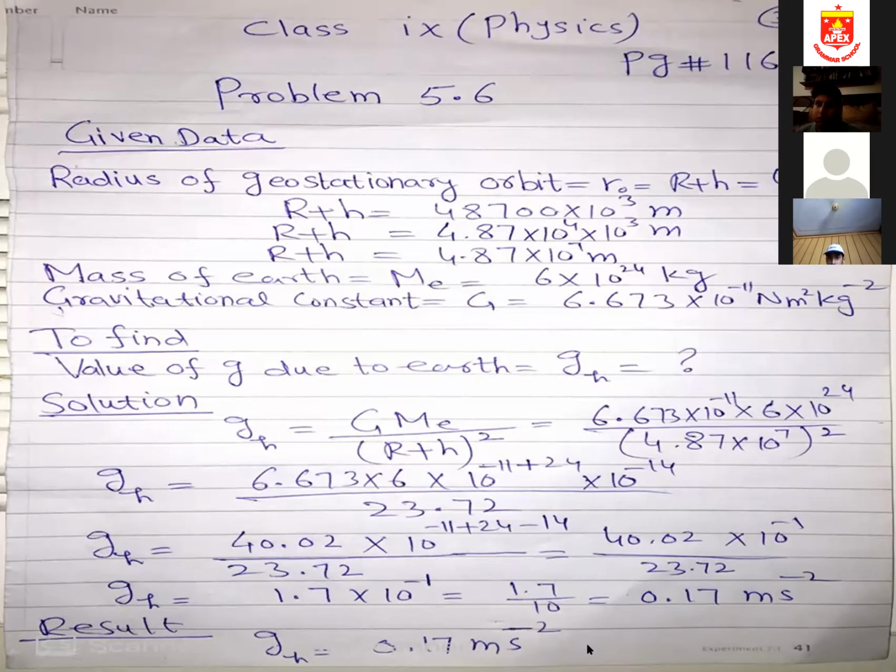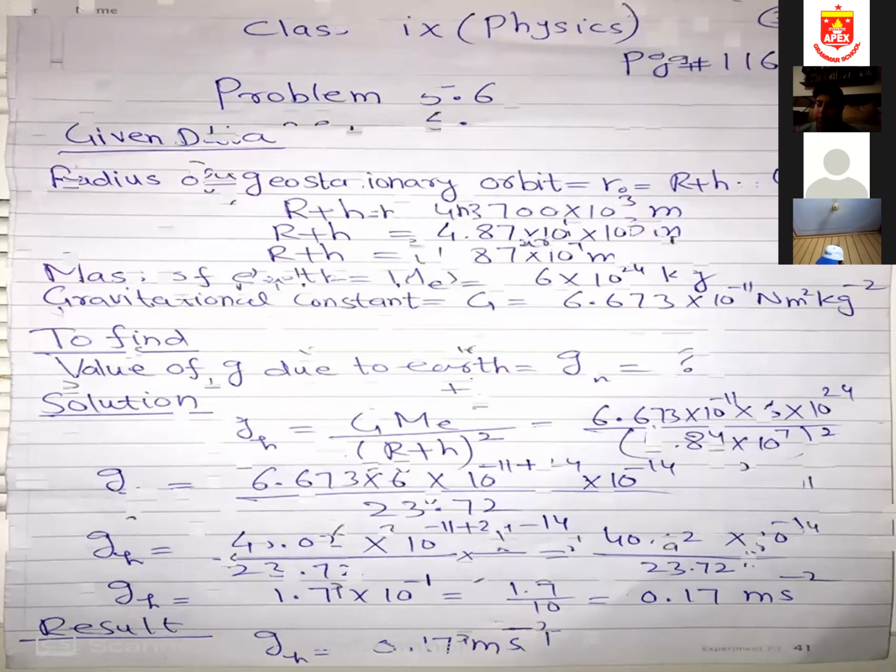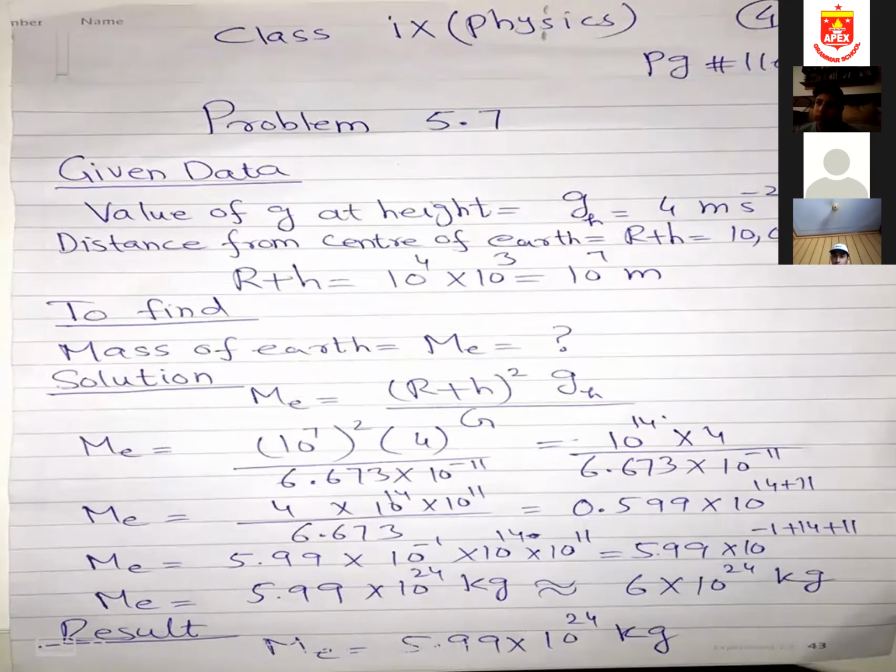This is the end of the numerical problem 5.6. Now I'm heading towards problem 5.7. I read the problem first for you. The value of g is 4 meter per second square at a distance of 10,000 kilometers from the center of the earth. Find the mass of the earth.